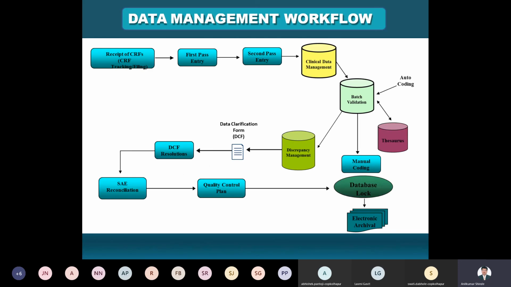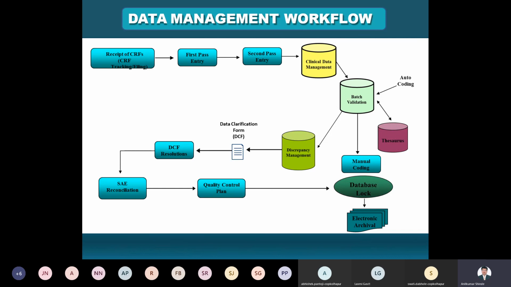The next and last slide is the data management workflow. When you are collecting the data and then processing it, the first part is the receipt of the clinical research form, which is called the case report form.